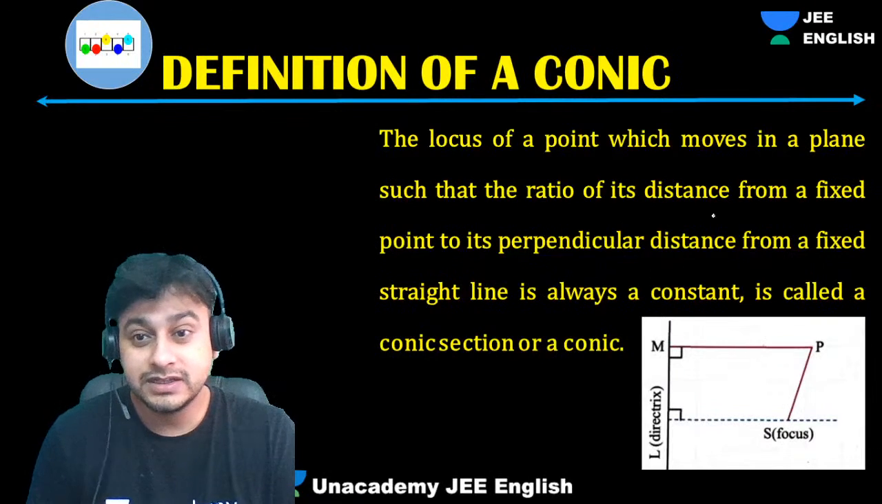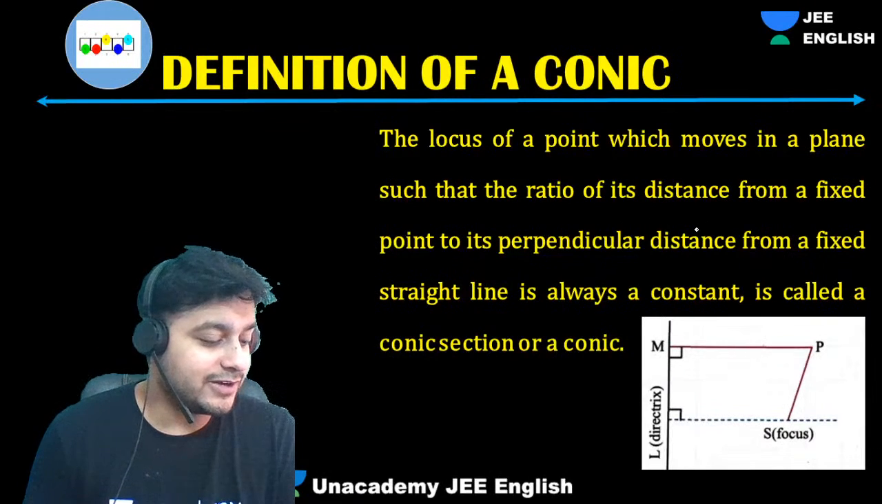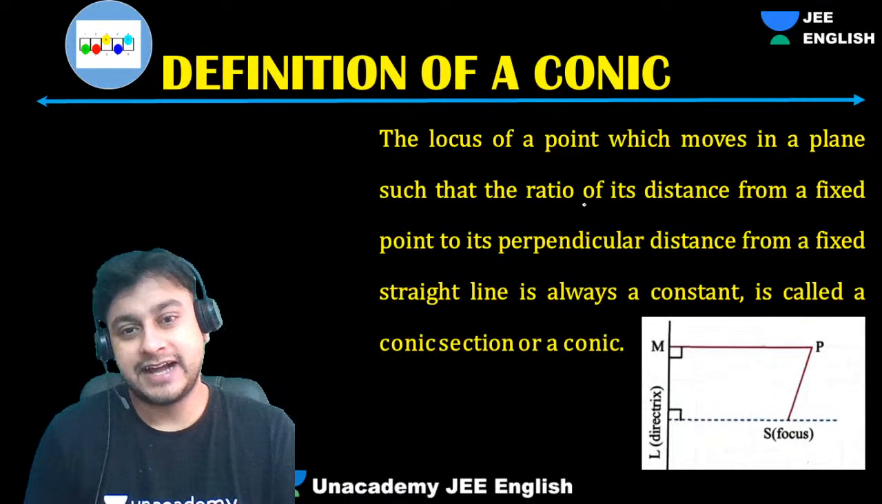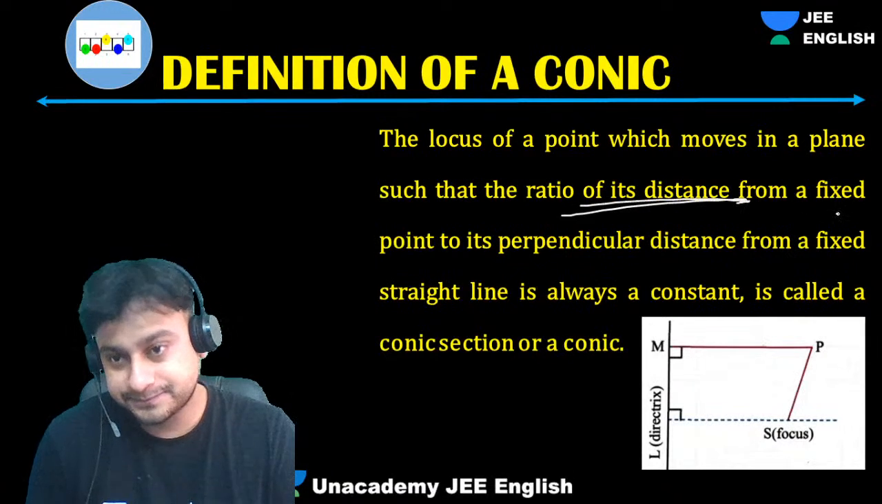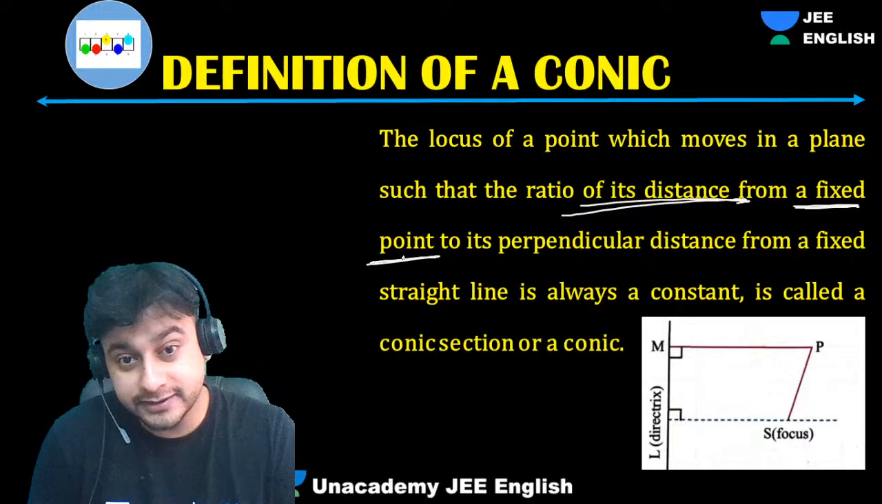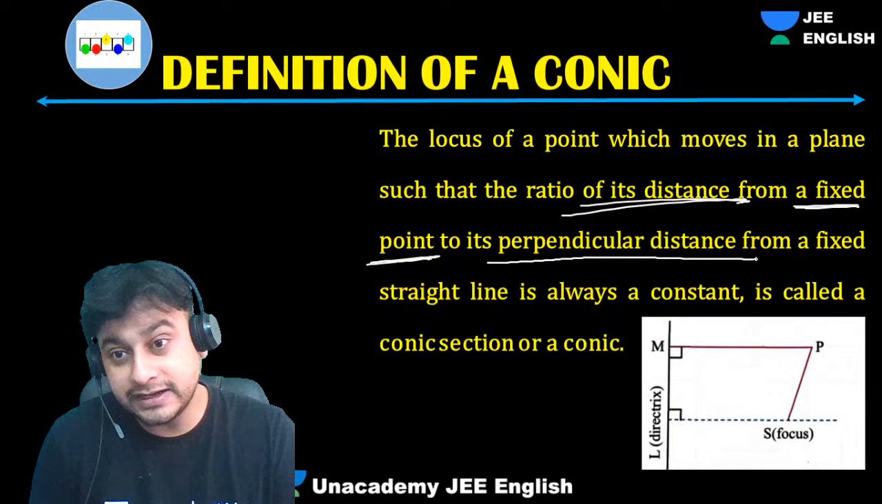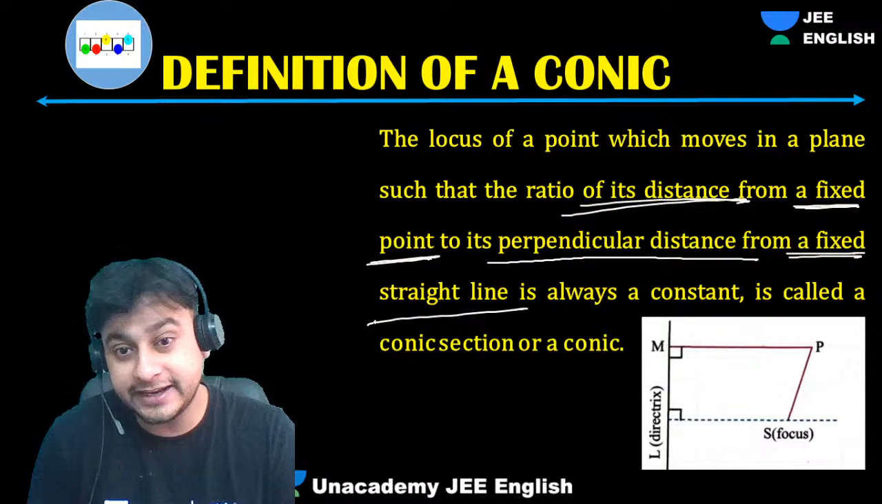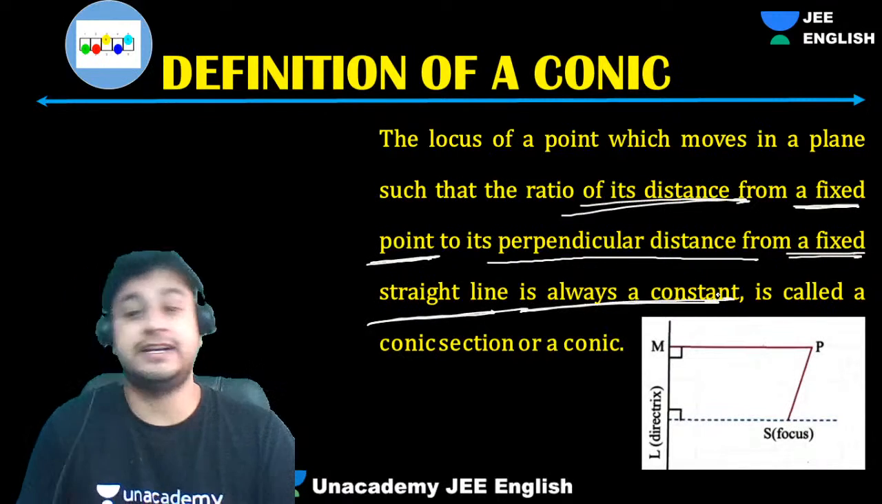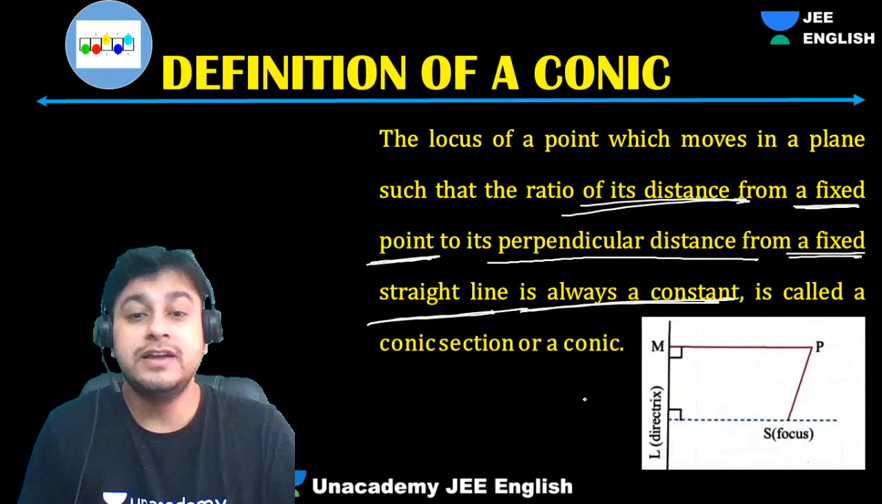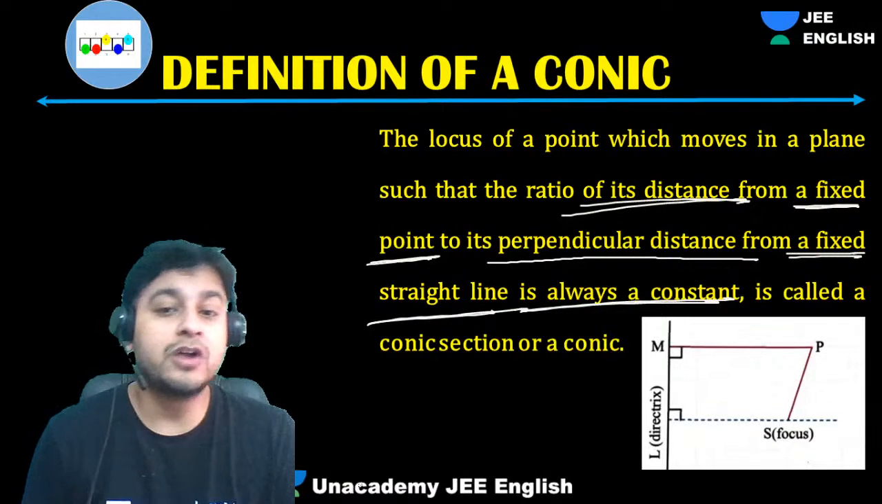such that the ratio of the distance from a fixed point to its perpendicular distance from a fixed straight line is always constant. So that is called a conic section or a conic.